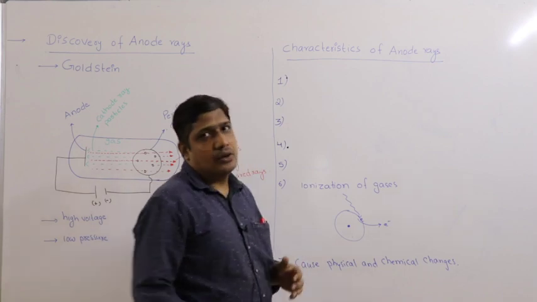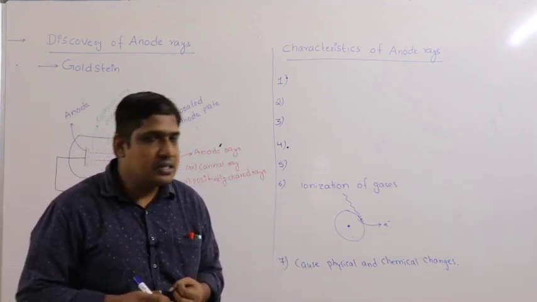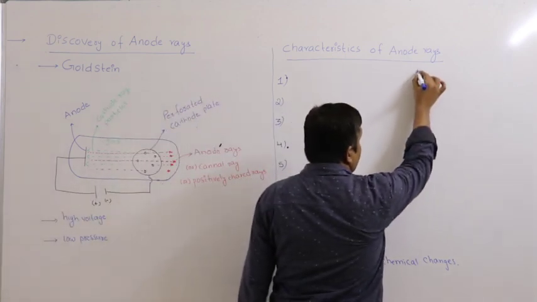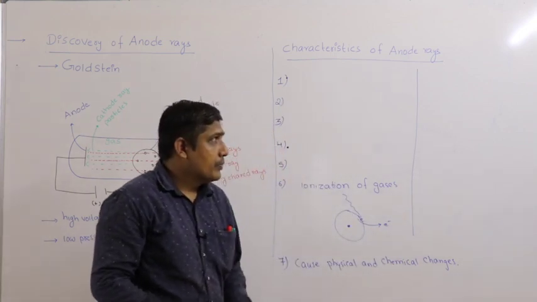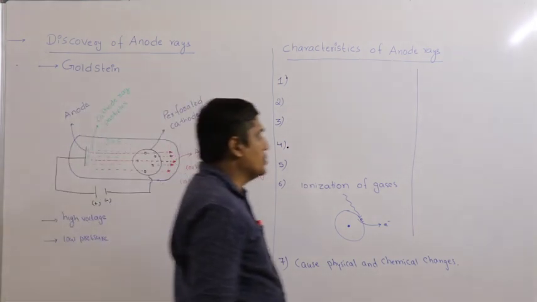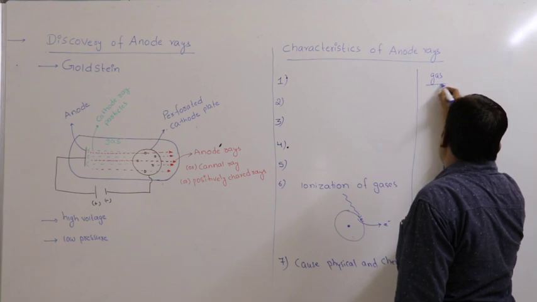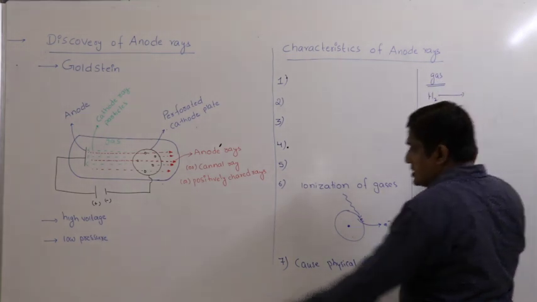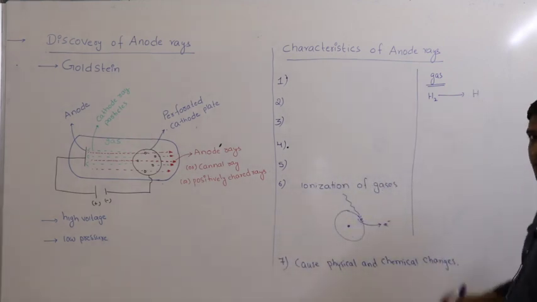Like cathode rays, they calculated the charge and mass of anode rays. Here one important point is what is actually happening here. Suppose in the discharge tube the gas is hydrogen. Under these conditions it will dissociate into hydrogen atoms.